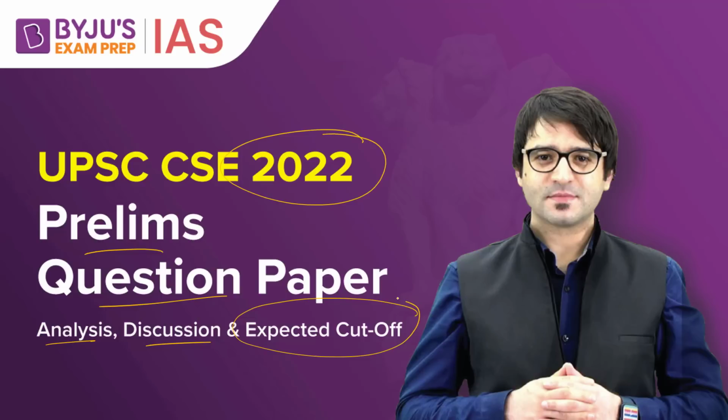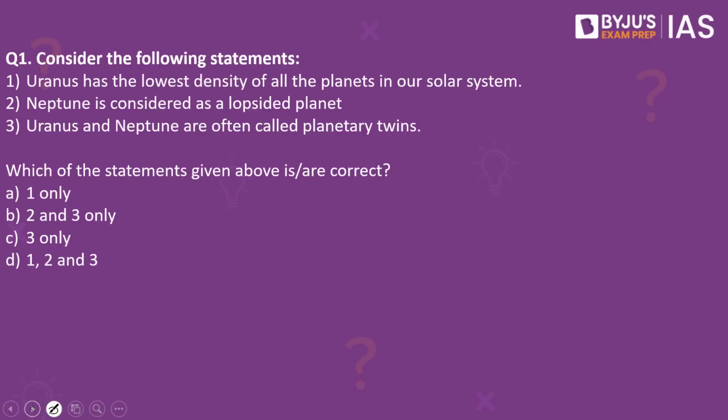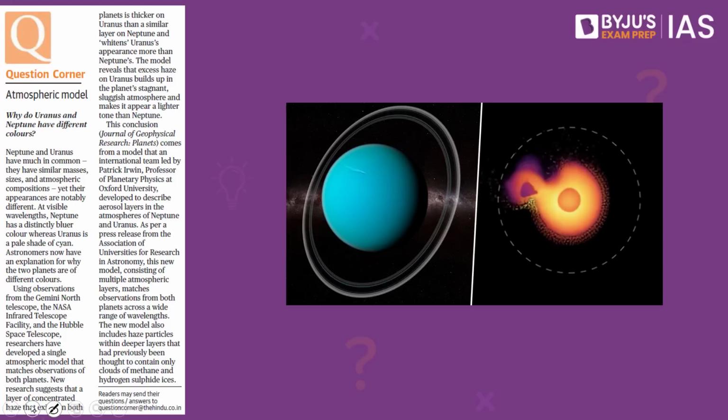Let's get started and look into the first question. Consider the following statements. Uranus has the lowest density of all planets in our solar system. Neptune is considered as a lopsided planet. Uranus and Neptune are often called planetary twins. Which of the statements given above are correct? The answer to this is 3 only. Why have we taken this practice question? Because this article in The Hindu makes a reference to Uranus and Neptune.